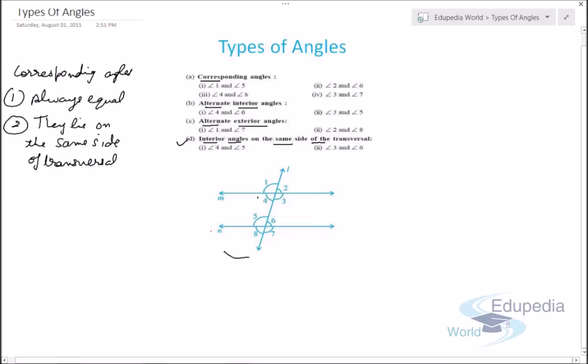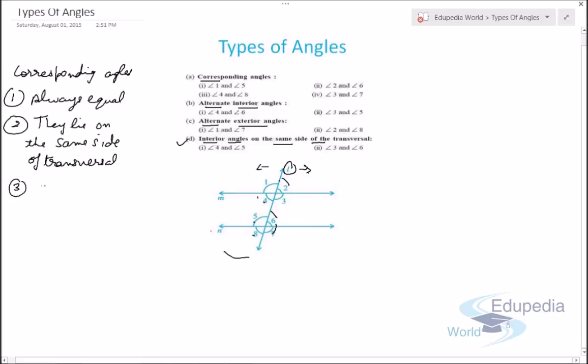Means if we consider transversal L, same side means either this side or this side, either on the right or on the left. So this means the angles can be angle 2, angle 3, angle 6, angle 7, or the angles can be angle 1, angle 4, angle 5 and angle 8. So these can be the angles, means they should lie on the same side of the transversal.